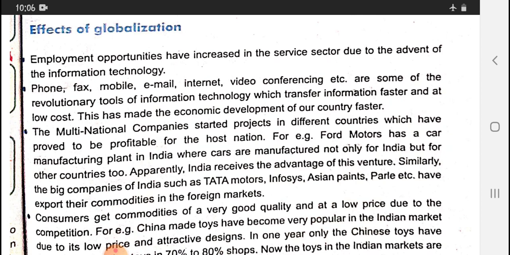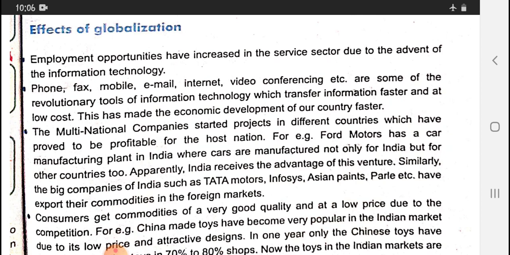Phone, fax, mobile, emails, internet, video conferencing, etc. are some of the revolutionary tools of information technology which transfer information faster at a low cost. This has made the economic development of our country faster. So because of globalization, new things have arrived. Phone: you can talk with any person very easily. If you want to do any deal, it is possible. Fax: if you want to send a letter to another place, you can send it.